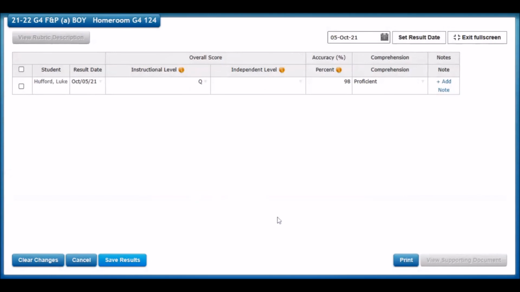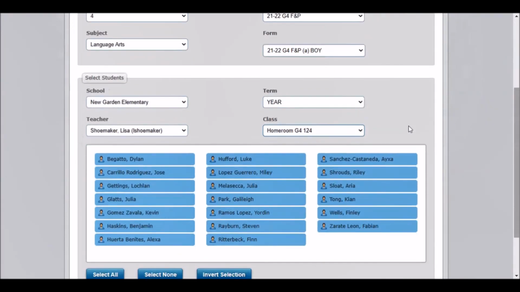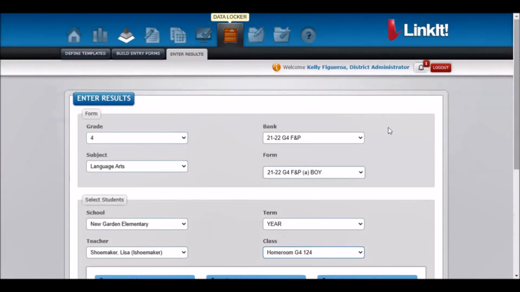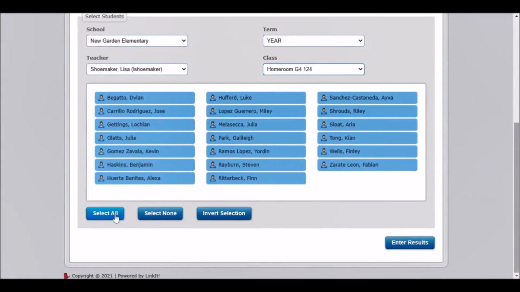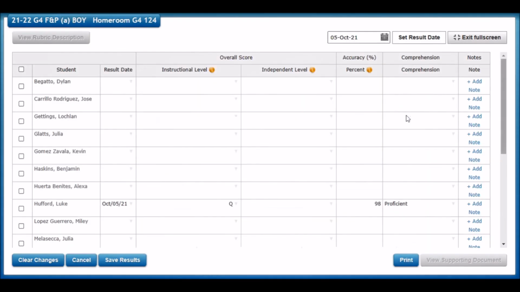Once I've saved results, I can see that there is a score saved for that student when I exit full screen. If I had to check my results or go back in and change something, I could simply go back into Data Locker, enter results, select my students, and click Enter Results. I can see the results for the students that have already been entered. Or I can edit results from students who are still waiting for a score.